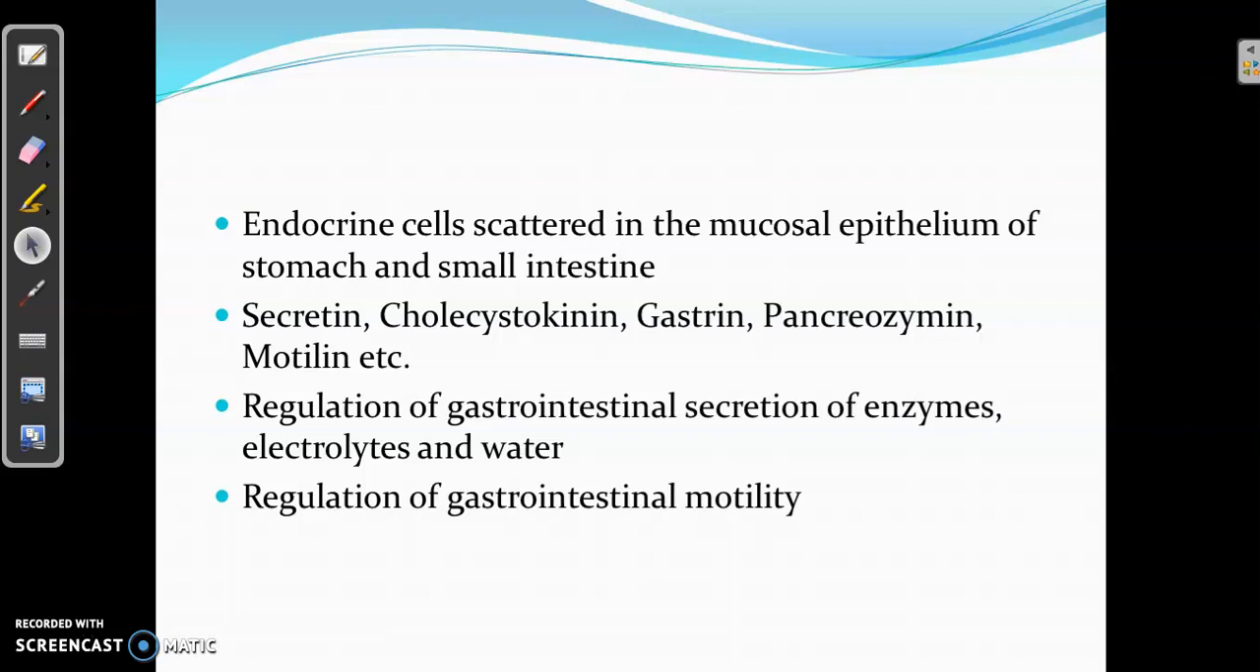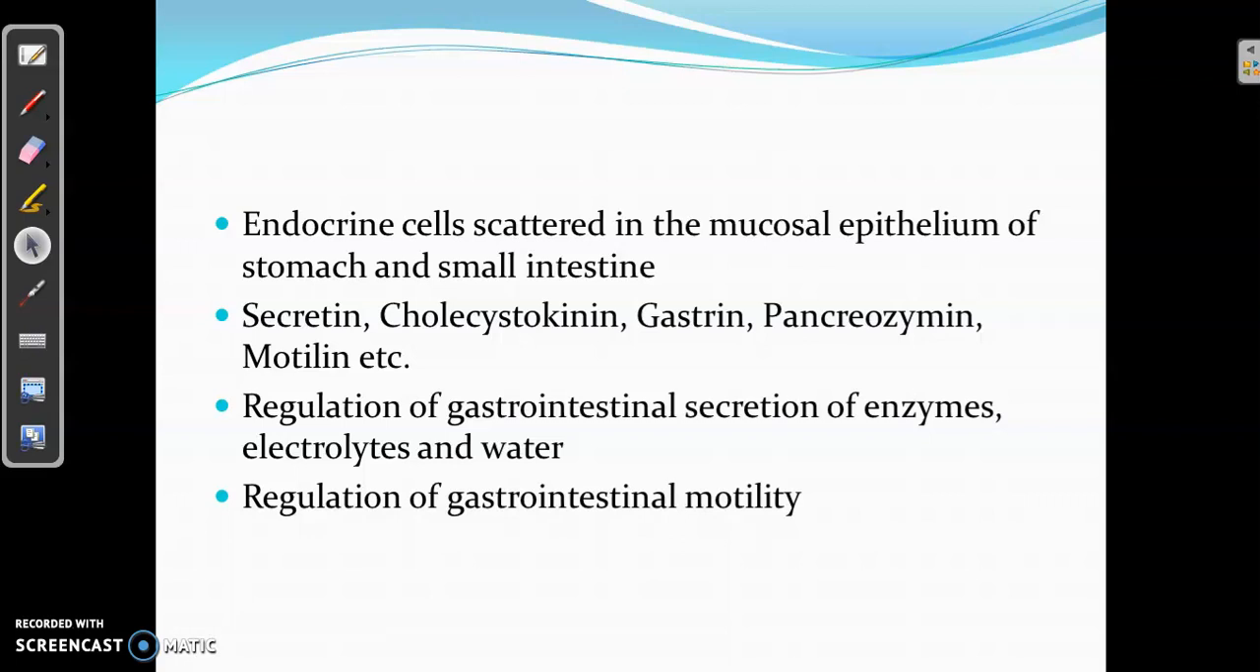You know that the pancreas produces certain digestive enzymes, the stomach also produces certain digestive enzymes, the small intestine cells produce certain digestive enzymes, and the bile secreted by the liver contains certain electrolytes. The pancreatic secretion also contains certain electrolytes, which are concerned with pH regulation. And the secretion of all these enzymes, electrolytes and water is controlled by the gastrointestinal hormones.